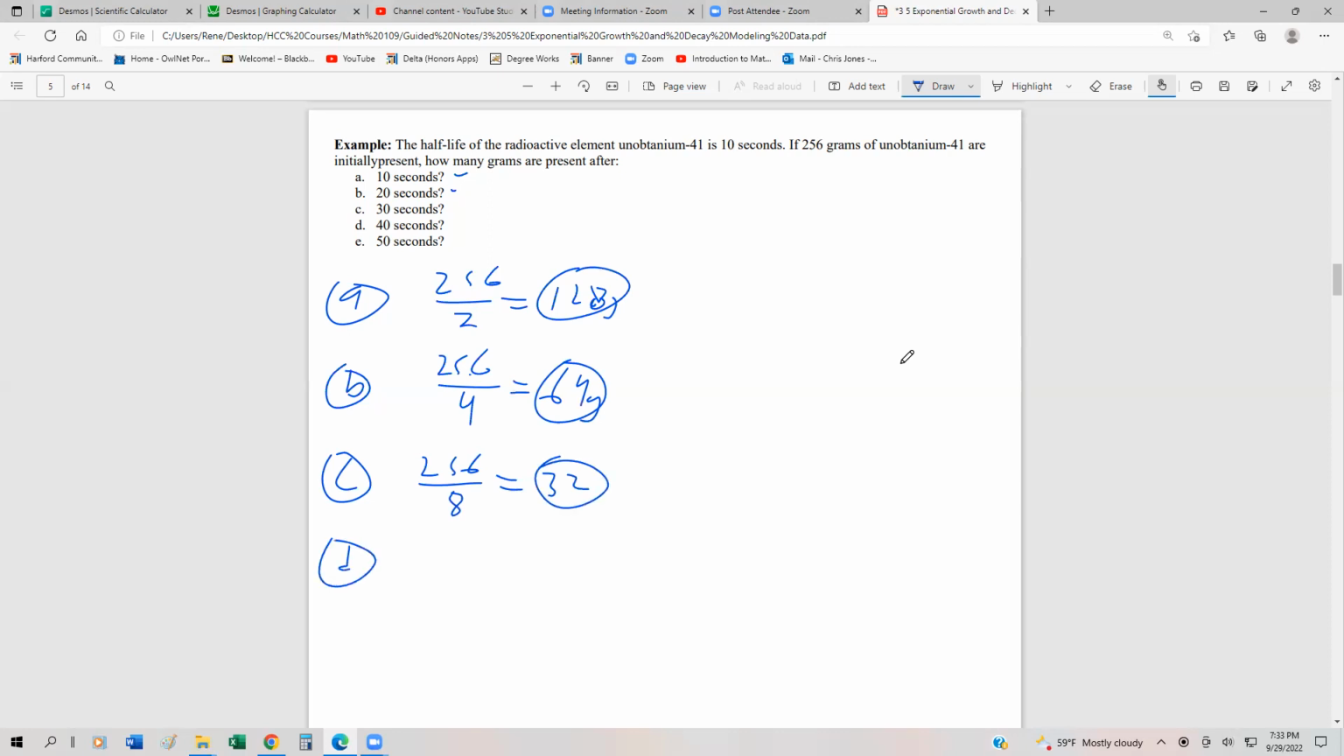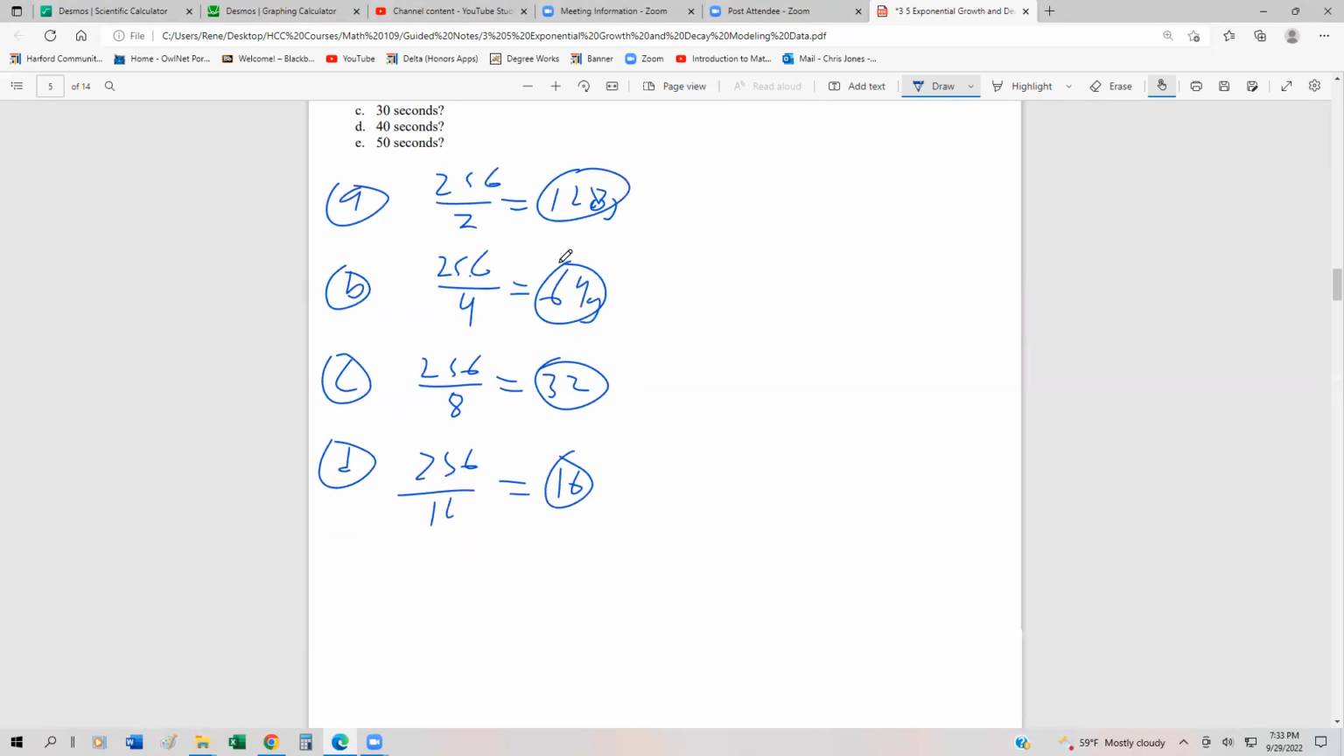The next one, D, is going to be 256 divided by 16, because it's another half-life. So we just keep multiplying the denominator by 2. That's going to leave us with 16. And then finally, after 50 seconds, we've gone through 5 half-lives. The way to think about that might be 256 divided by 2 to the 5th, or 256 divided by 32, which is going to end up being 8.